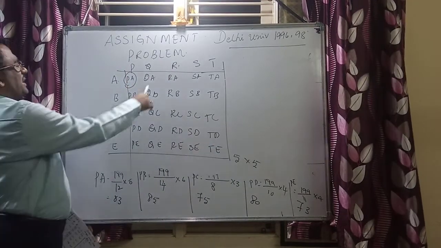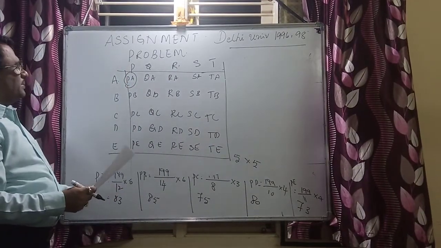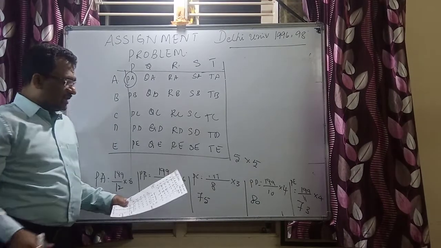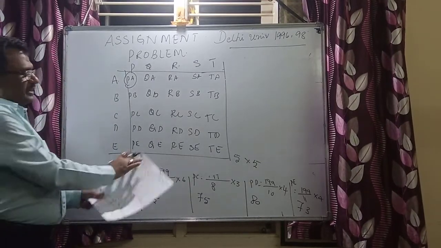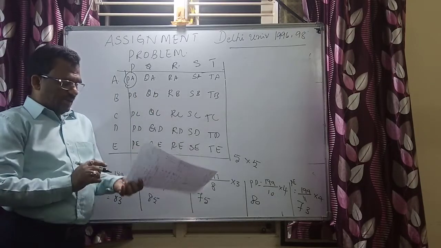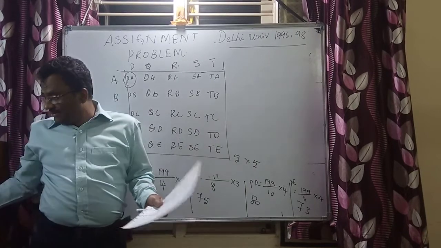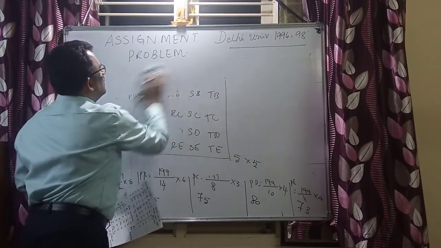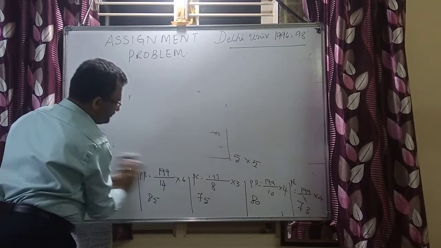Similarly, I can go for calculating QA, QB, QC, QD and all. And I am not going to show all the calculations here on the board. This is exactly one sample I have shown. Similarly, you can go for the rest of the calculations too. And this is the matrix we have evolved. Now, let me give you the cost elements for the matrix.